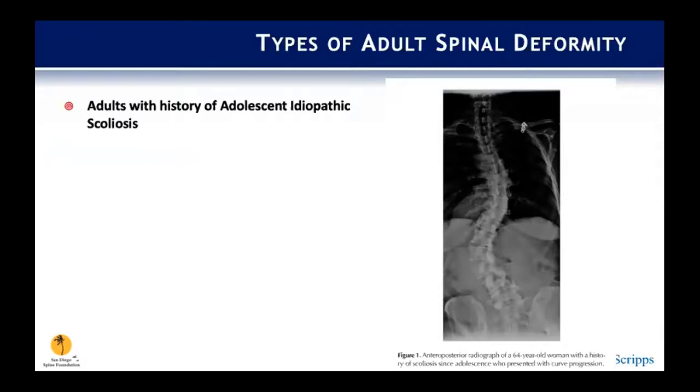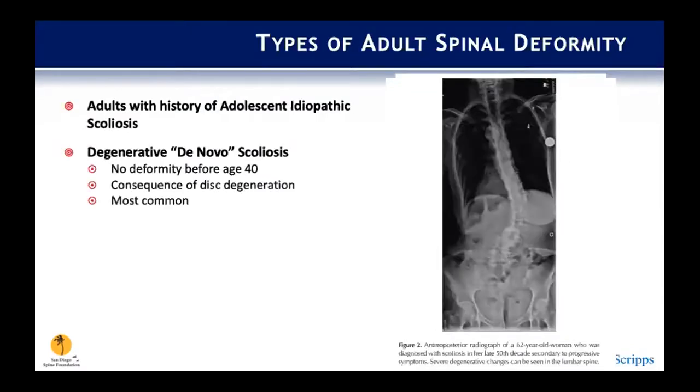So adult spinal deformity is essentially an umbrella term to describe the different etiologies of scoliosis in the adult patient. A common cause in adults is a history of adolescent idiopathic scoliosis that was untreated and then subsequently progressed. The most common form, however, is this degenerative or de novo scoliosis. These patients typically don't have symptoms before the age of 40, and their deformity is a result of degenerative changes to the spine, including disc degeneration and facet arthropathy.